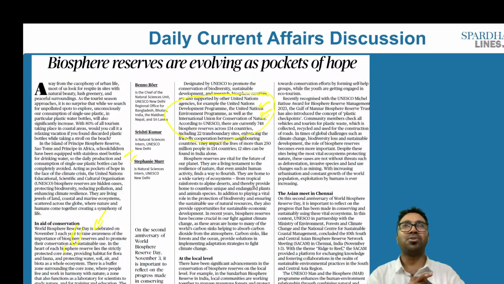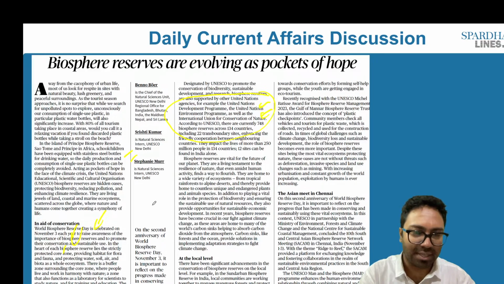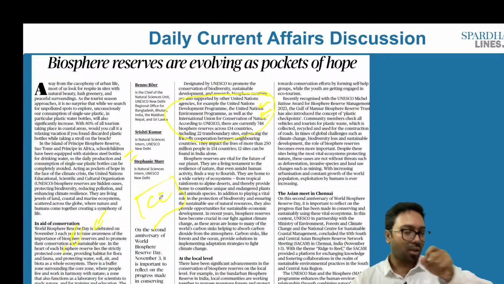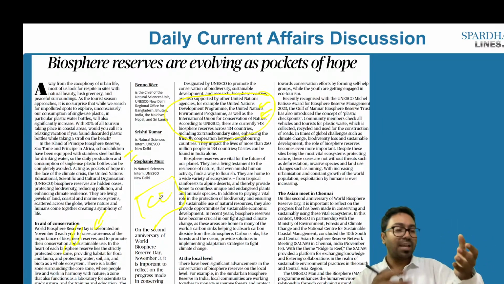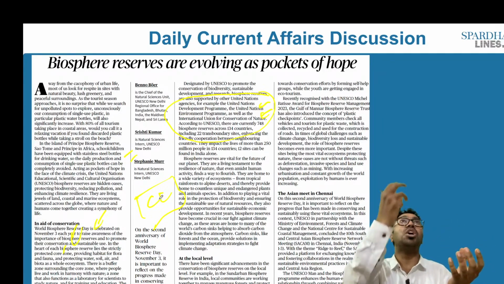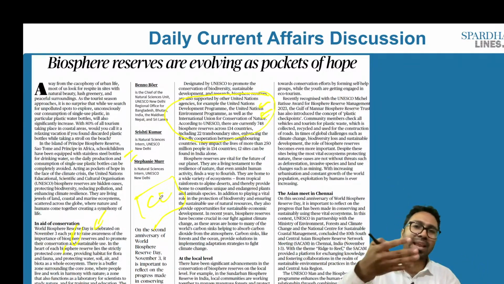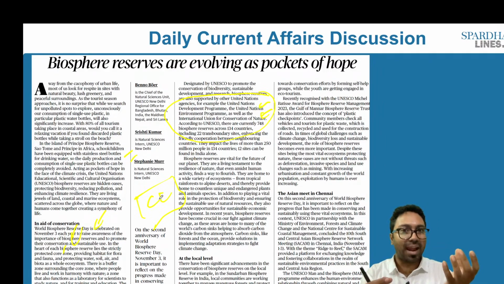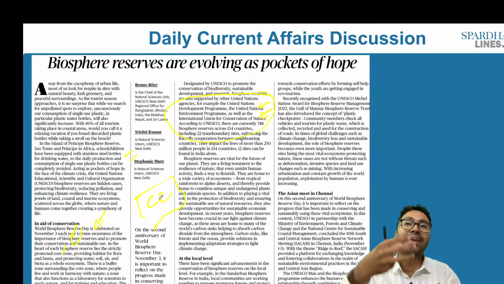Added to it, these biosphere reserves are also helping in combating climate change. How? When it comes to climate change, these climate change factors have to be mitigated. One of the major things that we require is forest. Why? Because forests act as carbon sinks. There is excessive carbon released by anthropogenic factors, and carbon is emitted by vehicular emissions as well. So these forests are ultimately acting as carbon sinks, which basically means they are absorbing the excessive carbon.